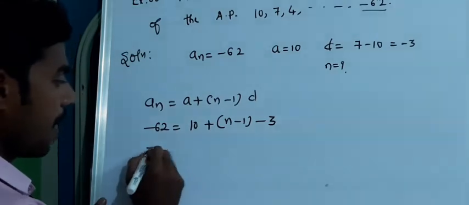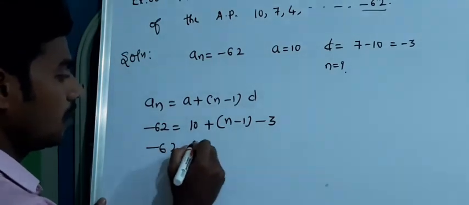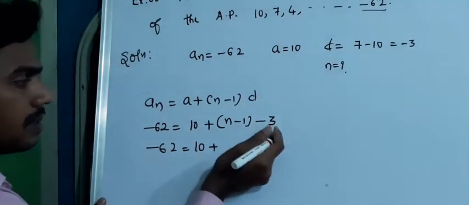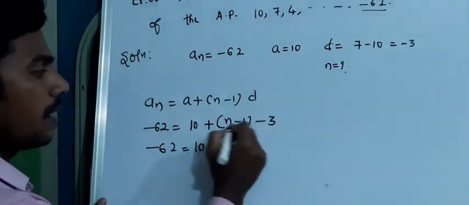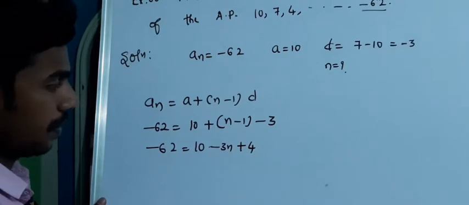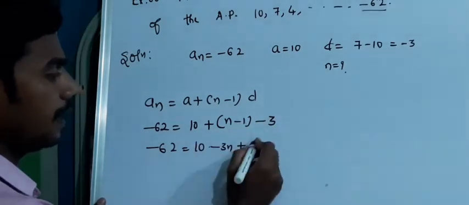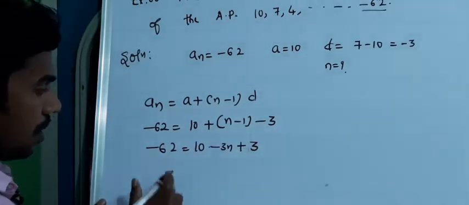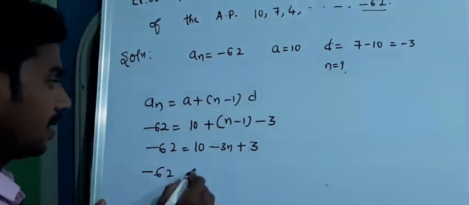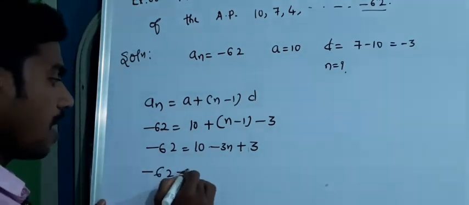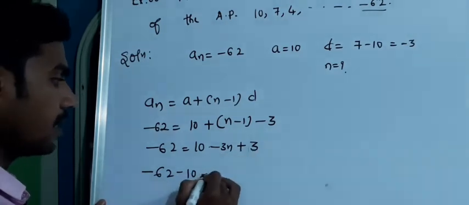Now -62 is equal to 10 plus, -3 into n, -3n, minus into minus plus 3, 1 is 3. Now -62, I'll write as it is. If I transfer this 10, it becomes minus 10, this plus 3 will become minus 3.